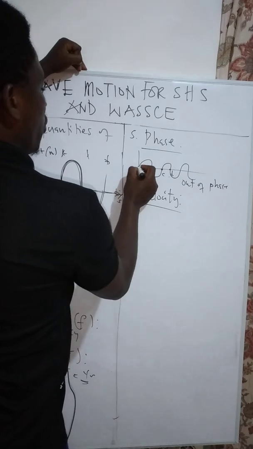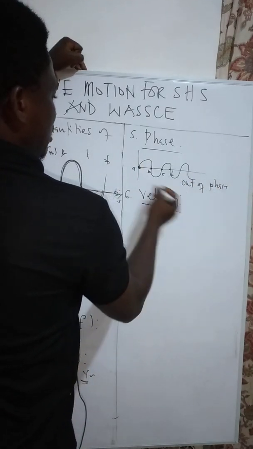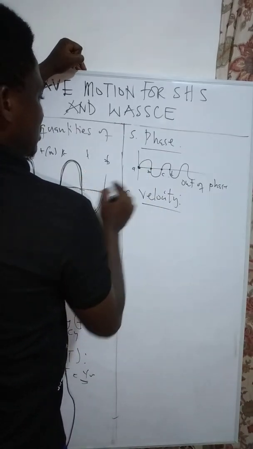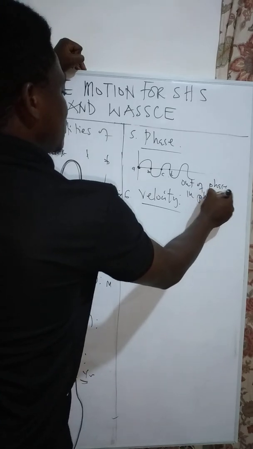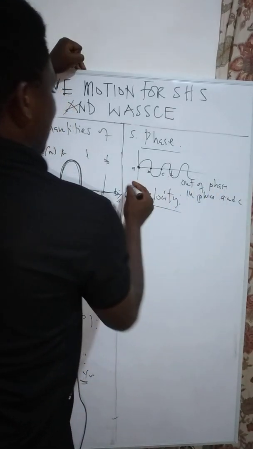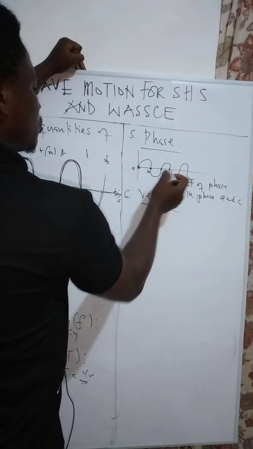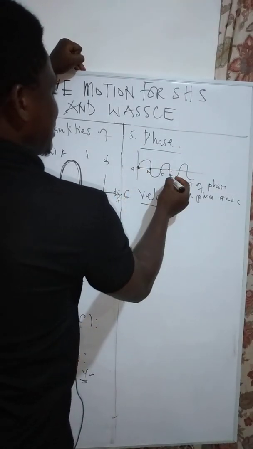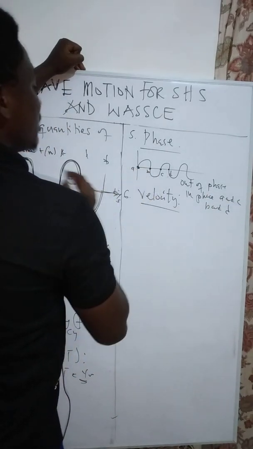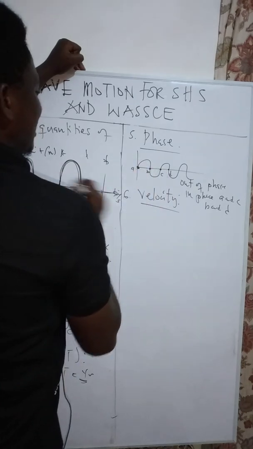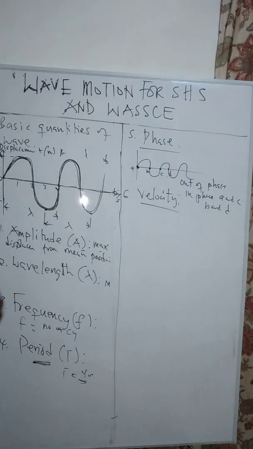Okay, so 2 points can be in phase, or 2 points can be out of phase. So if I'm talking about out of phase, then A and B are out of phase, but A and C are in phase. So in phase, we can say that A and C are in phase because A is moving or starting, and then C is also what? Starting. But B and D are also in phase. But if I take A and B, they are out of phase. B and C, they are out of phase. C and D are also what? Out of what? Phase. Okay, good.